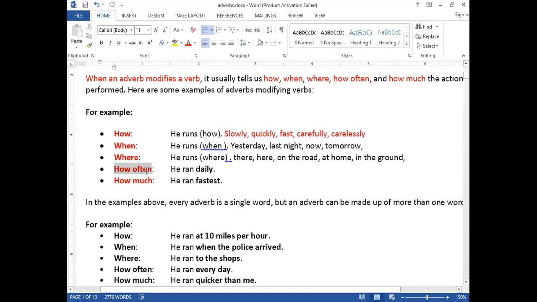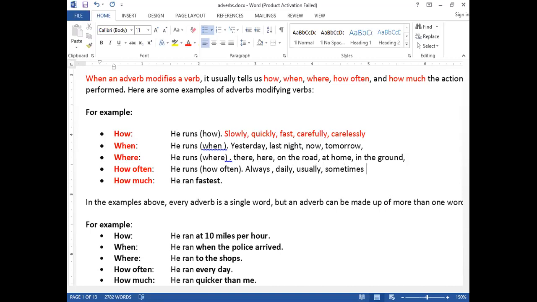How often? A word that gives you answer for how often, again, that is called an adverb. He runs. How often does he run? For example, if I say he always runs, daily he runs, he usually runs, sometimes he runs.